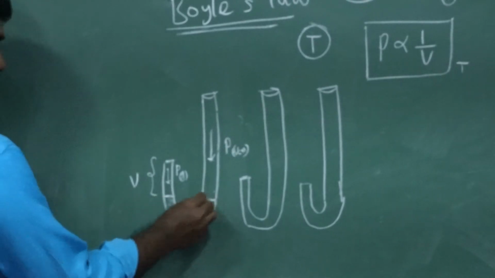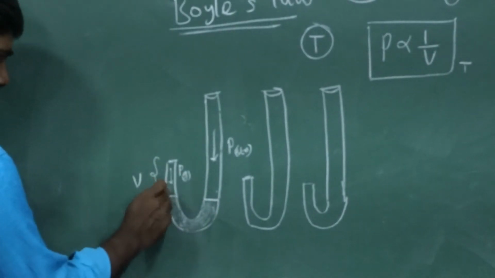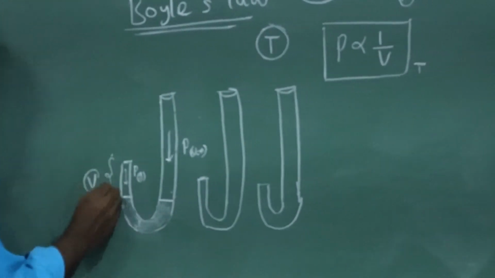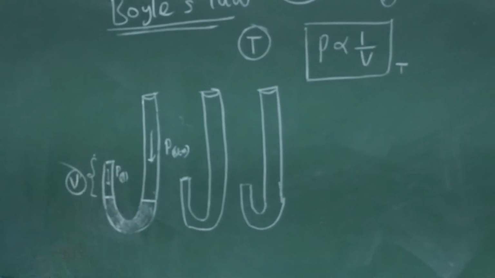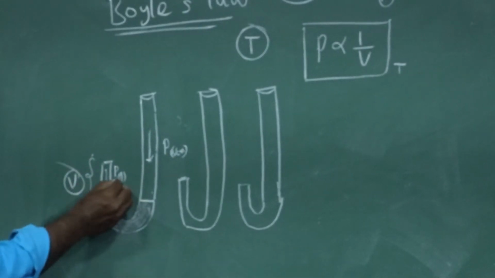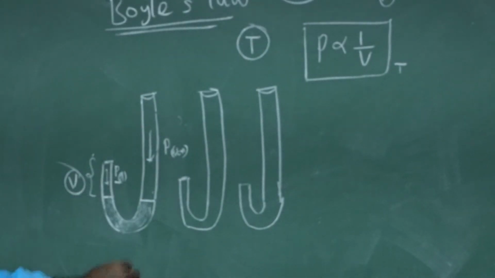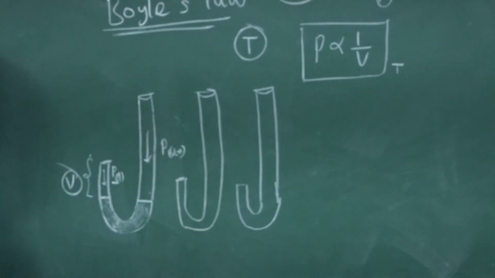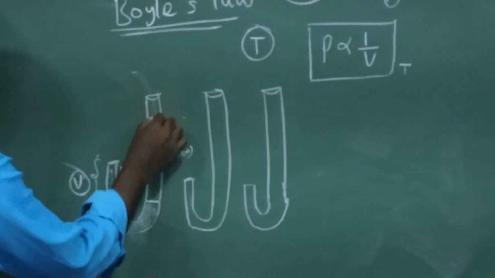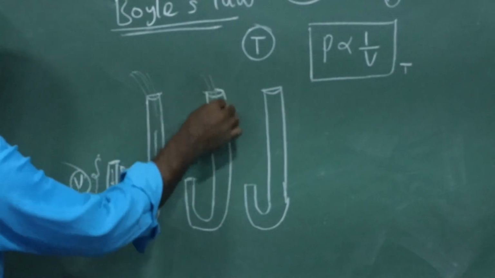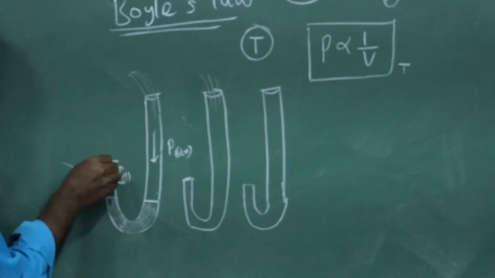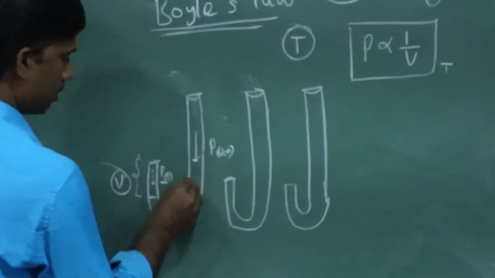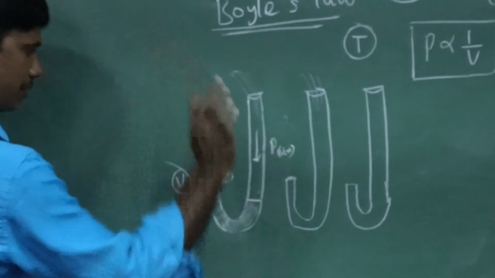This is a continuation of the experiment. Mercury levels are equal. This is empty, the space occupied by the gas, so I am calling it V. There is a pressure exerted by the gas. That pressure is called the pressure of the gas. Here also, sir, why is this the pressure of the gas, and this the pressure of atmosphere? This is open to the atmosphere, there is no closure. But here it is a closed circumstance. So this is a pressure of atmosphere.